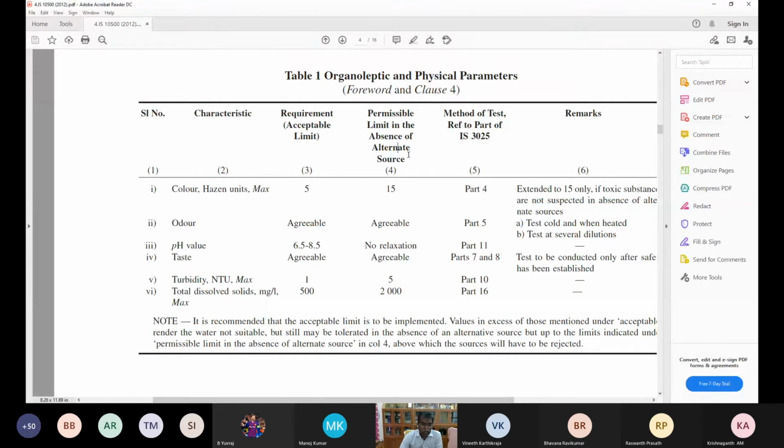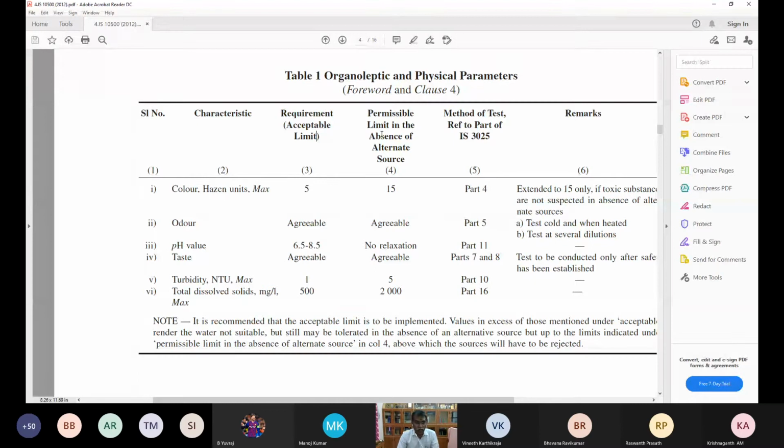Please make a note that these are different. Don't get confused, because the acceptable limit is a requirement, and you should follow it. But if there are no other sources, in the absence of an alternative source, then the water quality may go up to the permissible limit.